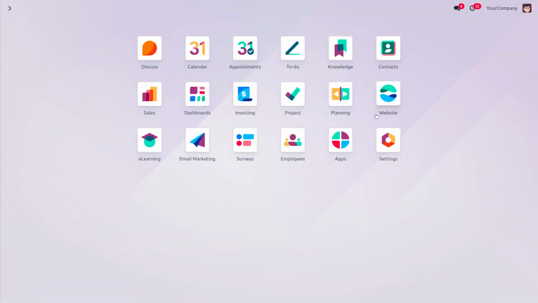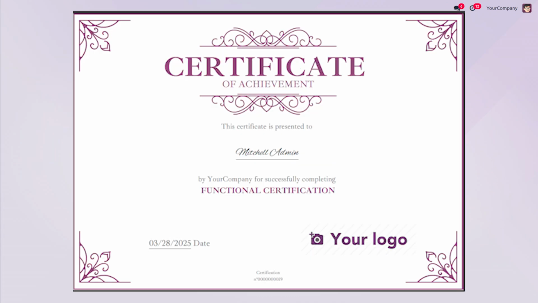Here it's the website module. We can create a course from the website. Before moving to the creation of the course through the website, we can check the downloaded certificate for the customer or the user who has already completed the course and certification from the website. So it's the certificate provided by Odoo when the user completes the course and certification.